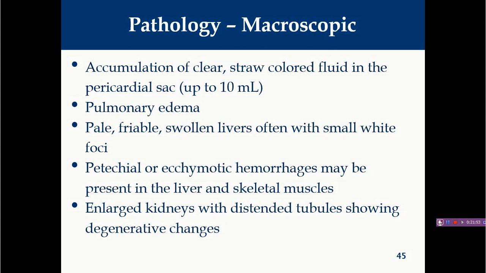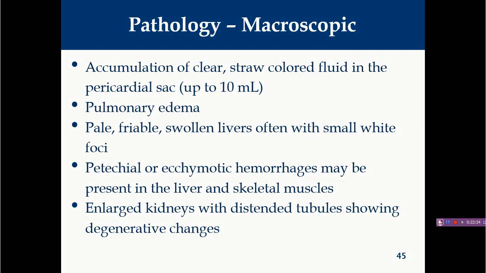Okay, then gross pathology. Gross pathology is almost similar to inclusion body hepatitis, except in hepatitis hydropericardium syndrome you will find hydropericardium. Hydro means water, and pericardium means accumulation of water in the pericardial sac. So generally you will find accumulation of clear straw colored fluid in the pericardial sac. It may be up to 10 ml, and you can imagine 10 ml is a very high volume for a bird. It will interfere with normal heart function, and due to this hydropericardium, you will also find pulmonary edema.